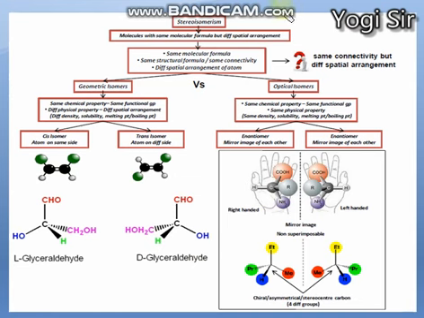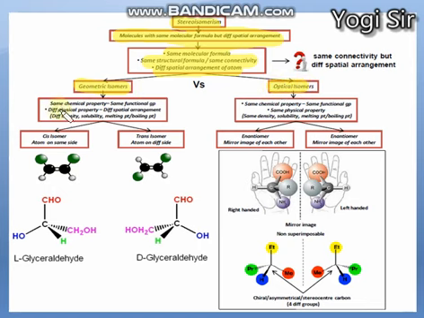Here there is again classification of stereoisomerism. Stereoisomers are molecules with the same molecular formula but different arrangement. Even with the same molecular formula, same structural formula, same connectivity, but different geometrical or spatial arrangement, they are known as stereoisomers. They can be classified into two types: geometrical isomerism and optical isomerism.